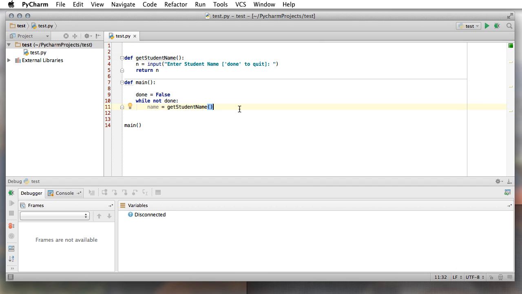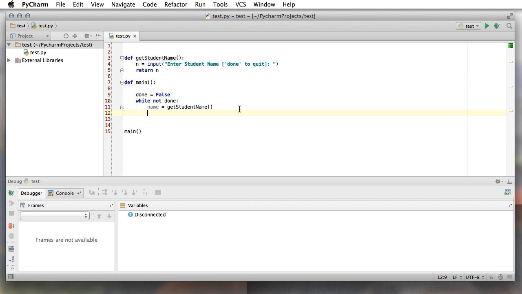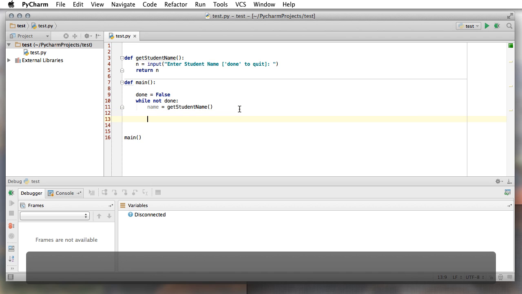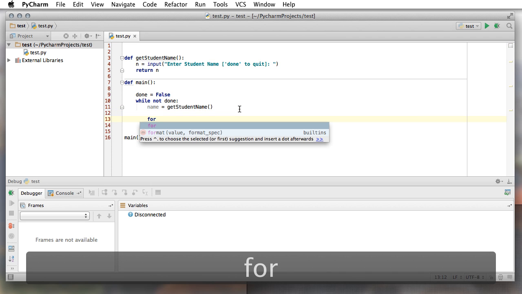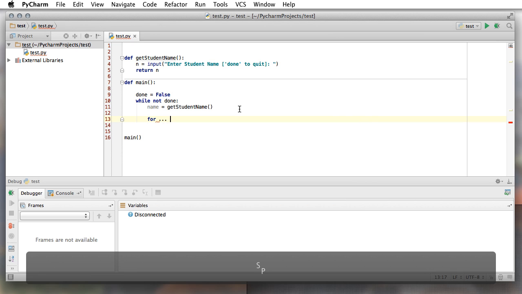If we're going to get the student's name, because of the way in which we're doing all of this, we might as well just go ahead and output the name right away. So let's see, how do I want to do this? Well, actually I don't want to output it right away. What I do want to do is collect the student scores. Okay, so I'm going to do a little loop for... and I'm going to go dot dot dot, because this is definitely not going to work, right? For dot dot dot get student.